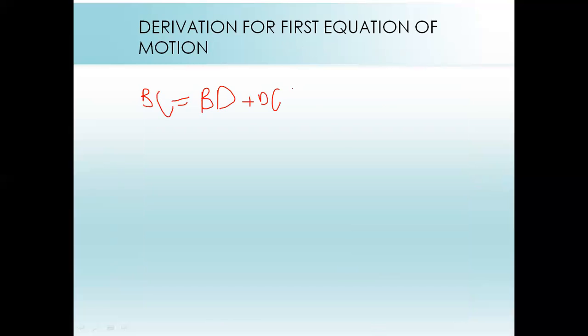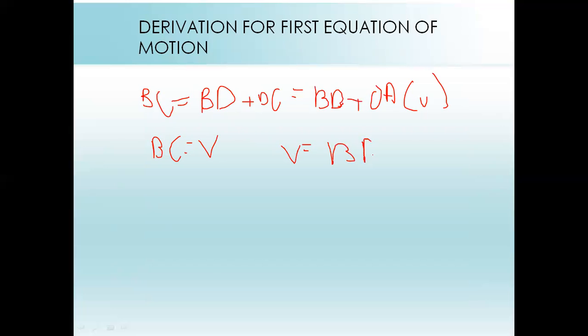Or we can say, as it is a rectangle, it will have equal opposite sides, so BD plus OA. We have earlier seen that BC equal to V and OA equal to U. So we can write this as V equal to BD plus U. But we know that acceleration is change in velocity upon time taken.